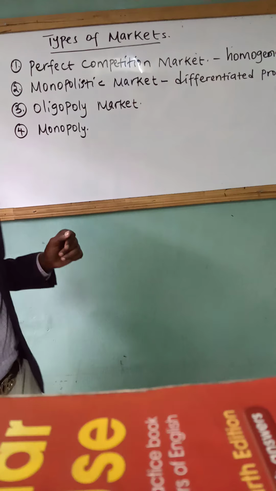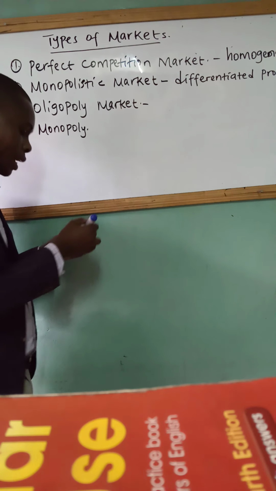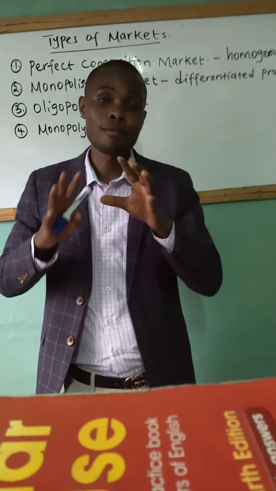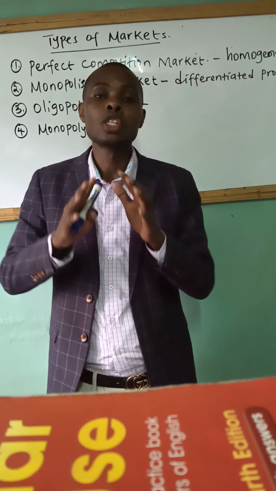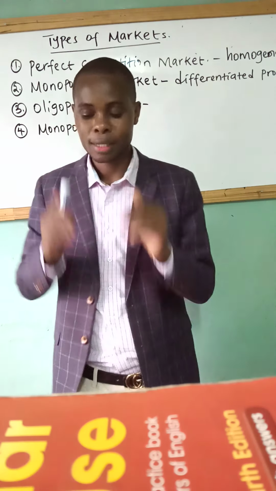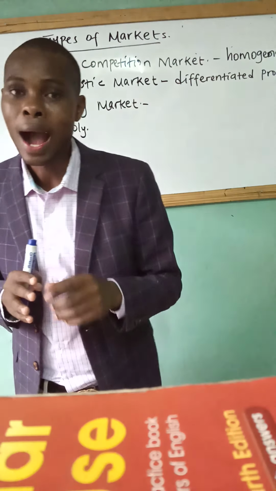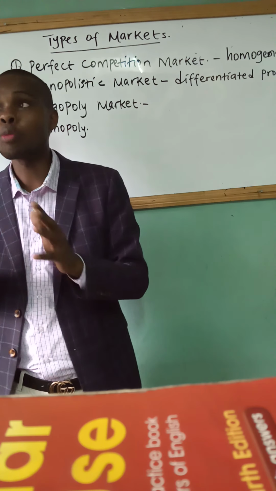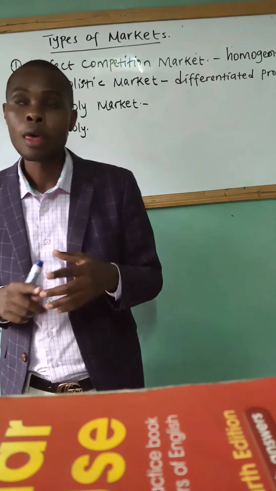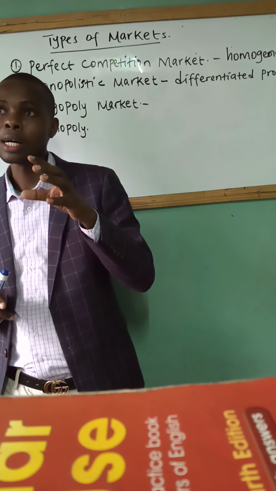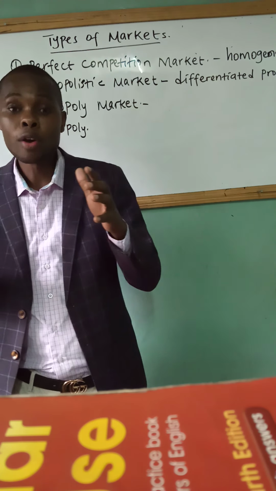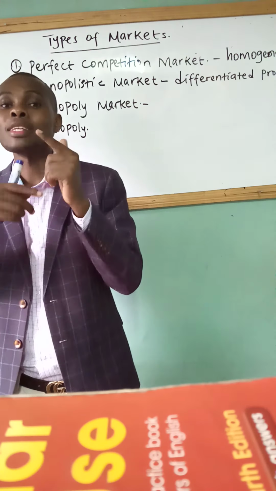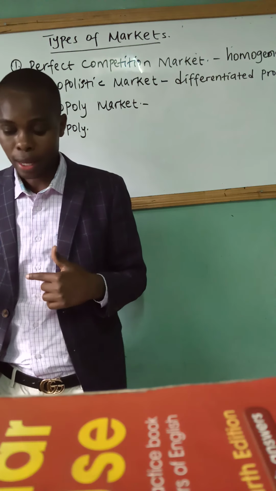Now, we have the oligopoly kind of market. An oligopoly market is where a small number of firms compete against one another. A good example here is the telecommunication companies: Safaricom, Airtel, Telkom. Those are a small number of firms that compete. And in some cases, the companies will merge, will tend to come together so that they can withstand the competition, or so that they can compete with the other company.